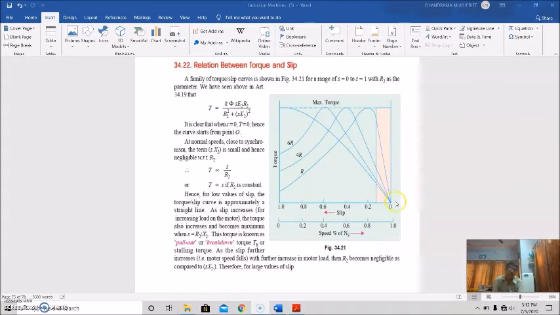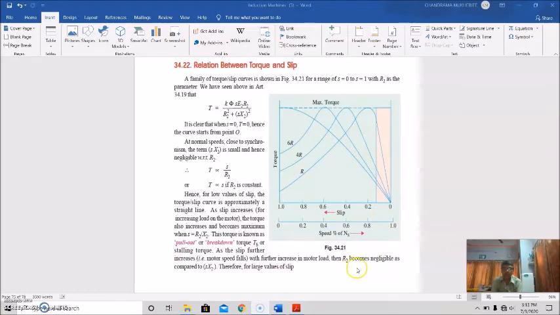If R2 is constant, then torque is directly proportional to slip. So as slip increases, torque also increases, and becomes maximum when S equal to R2 by X2. This torque is known as the pull out or breakdown torque, TB, or stalling torque.